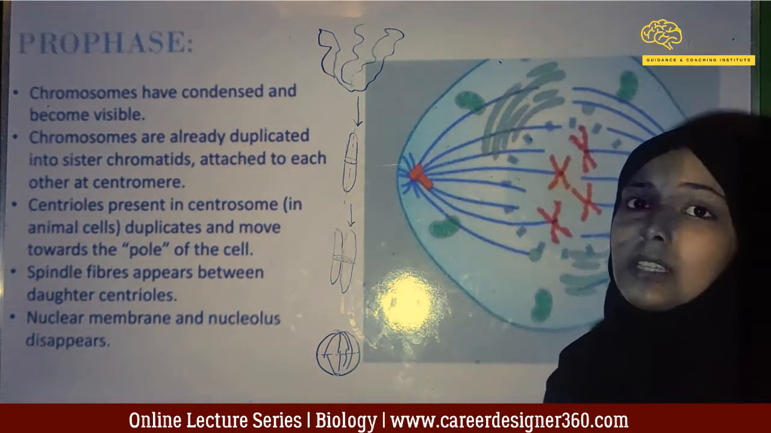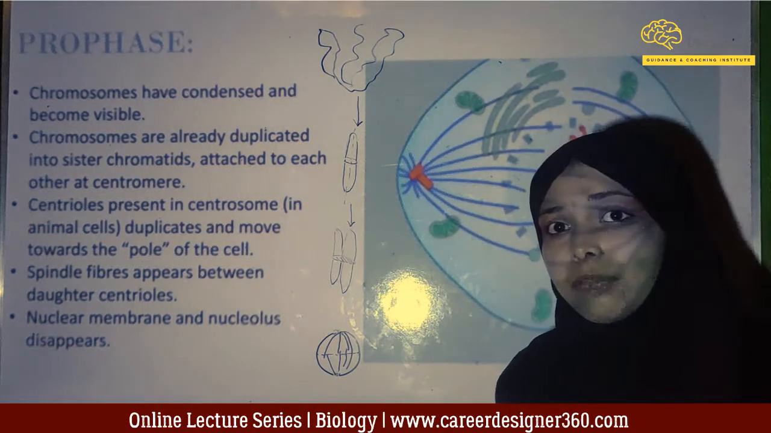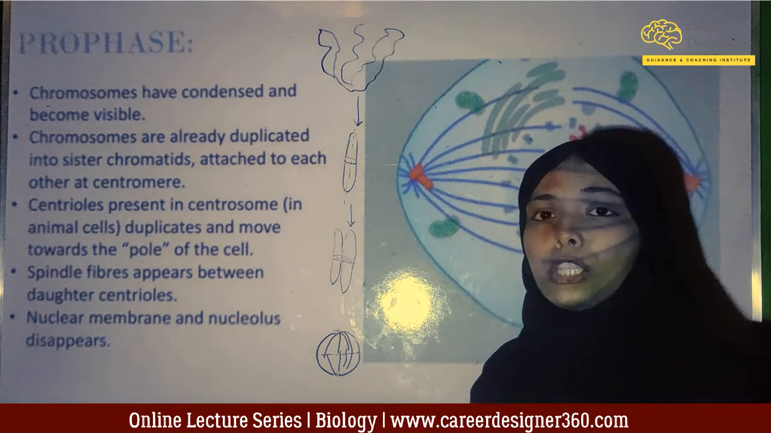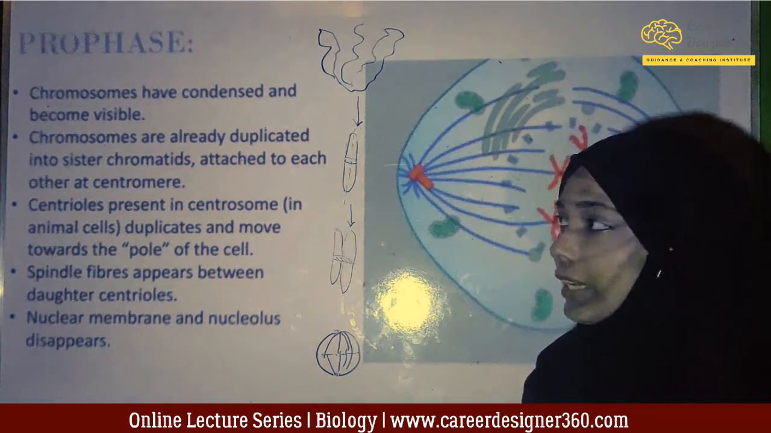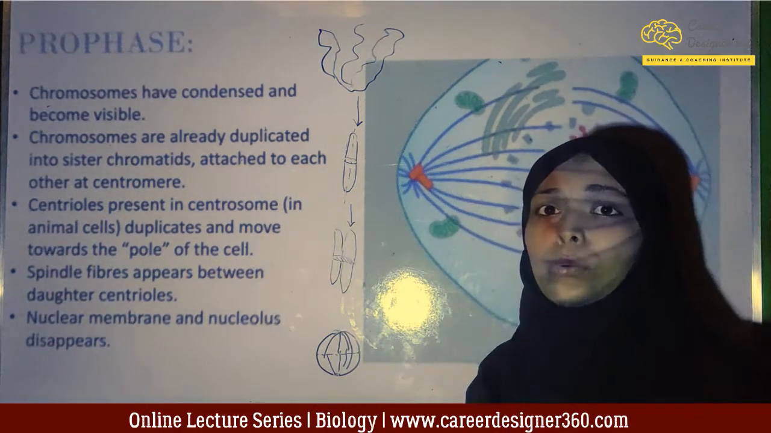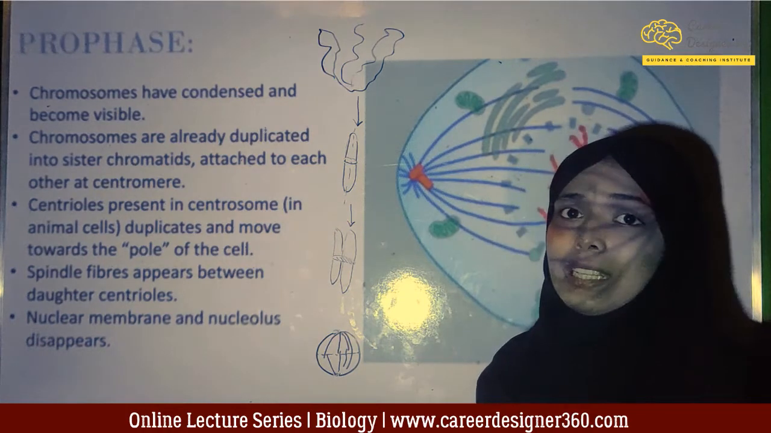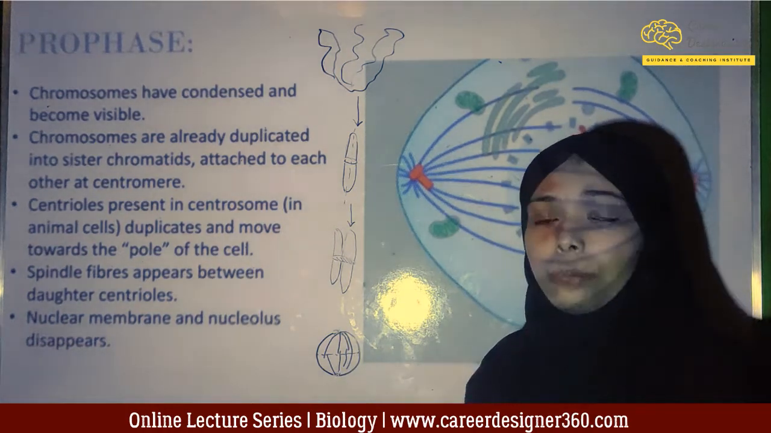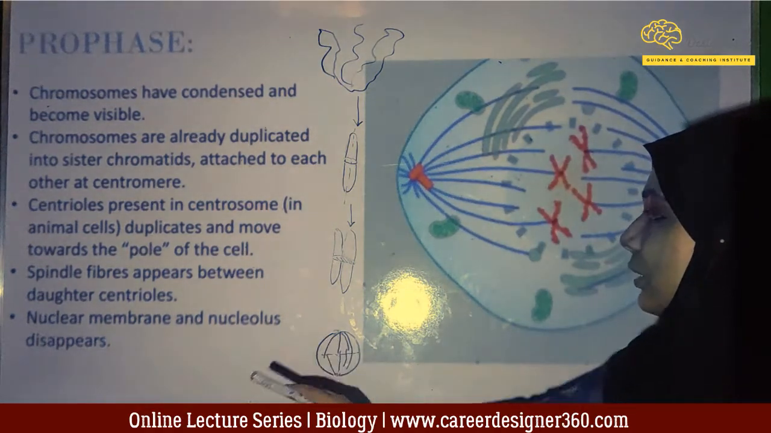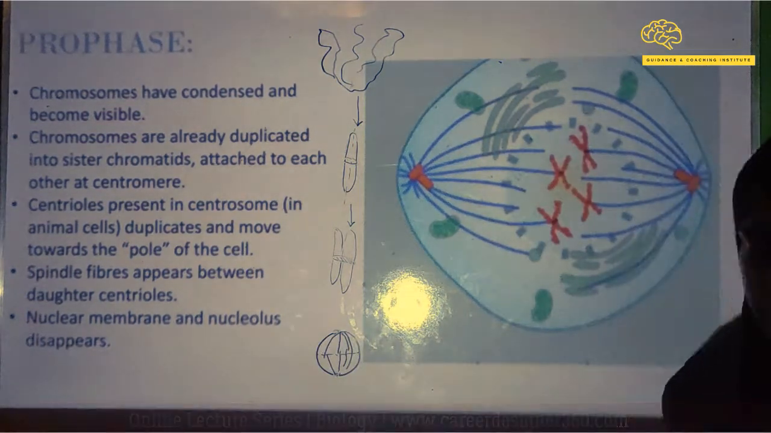Another most important or characteristic event that happens during prophase is the disappearance of the nuclear membrane and nucleoli. As we all know, the nucleus has a membrane around it known as the nuclear membrane, and during prophase the nuclear membrane disappears. Okay, so nuclear membrane and nucleolus disappear during prophase.